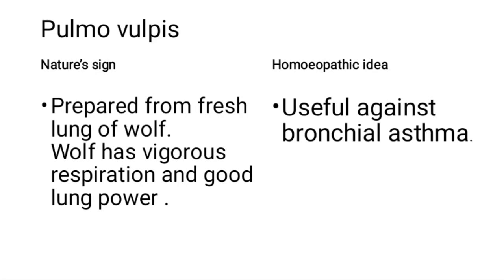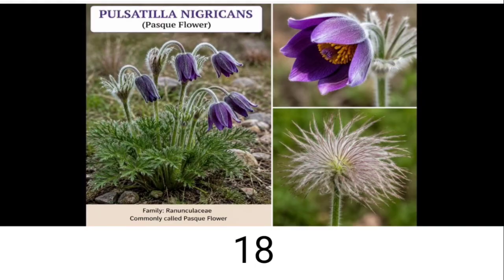Okay, next plant, see how cute this plant is. It is the plant of Pulsatilla nigricans. By seeing this flower, what things are you getting? See, where is it growing? It is growing in an open place, first thing. And then we will see the flowers. The flowers are so changeable. See how free they are. In the wind they can move here and there, they can swing here and there. That much free they are.